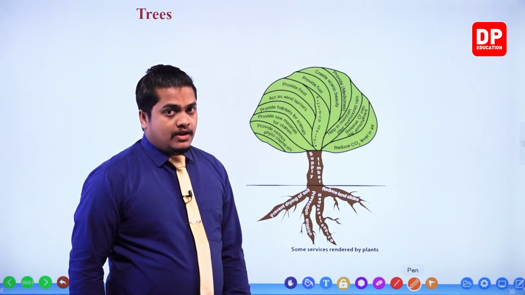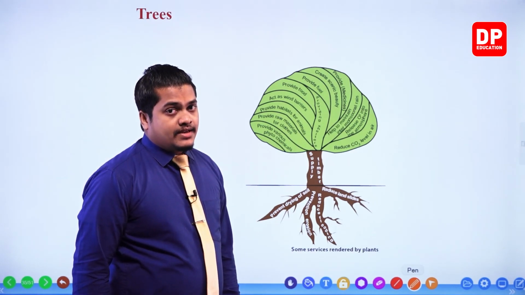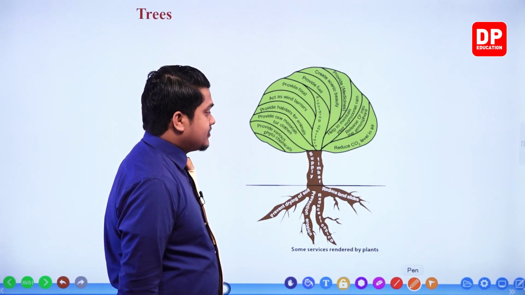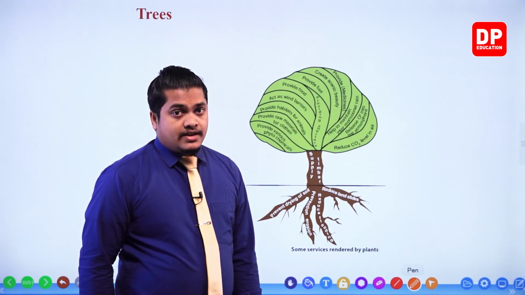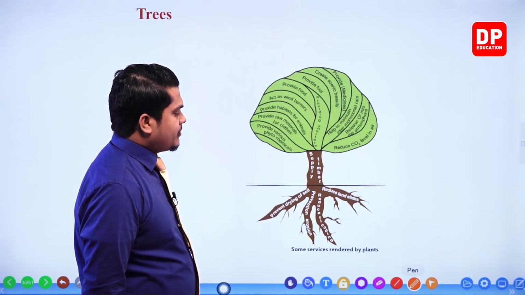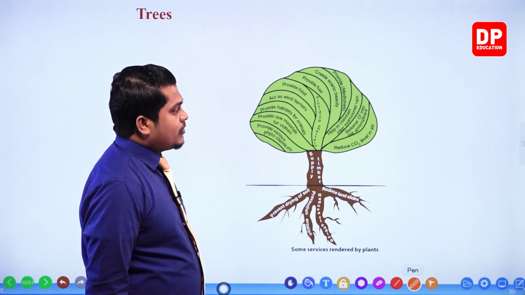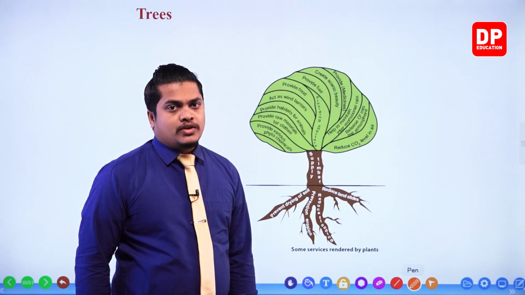Roots can also help, right, in the reduction of flooding and the accidents created because of the flooding. The next one, reduce landslides, is also going to reduce the risk of getting landslides. So there are different uses of a plant, right? All of these uses are given out by plants, my dear children. So plants are a very important natural resource to us.